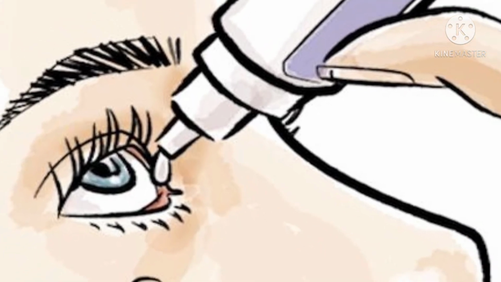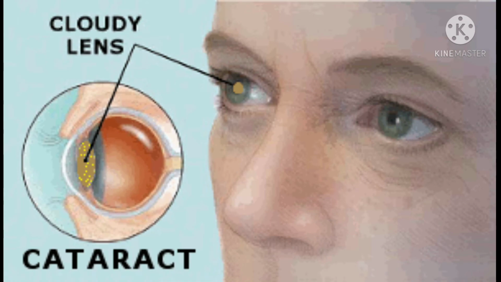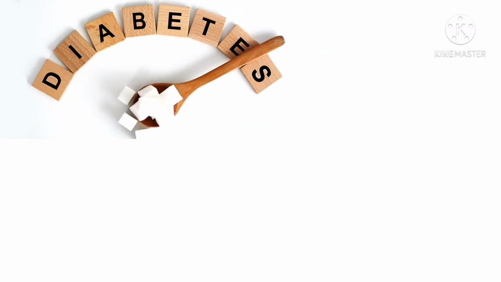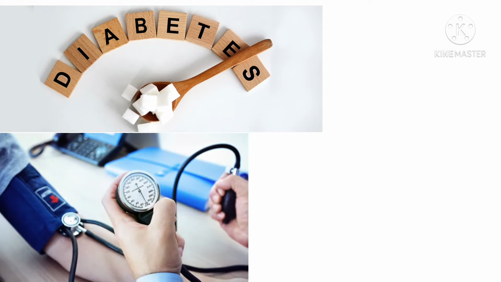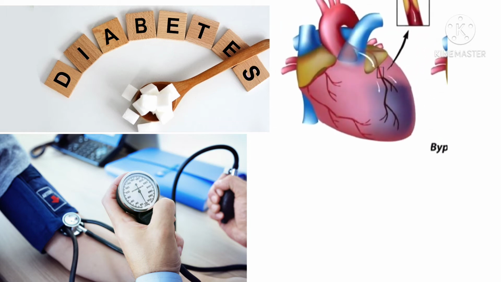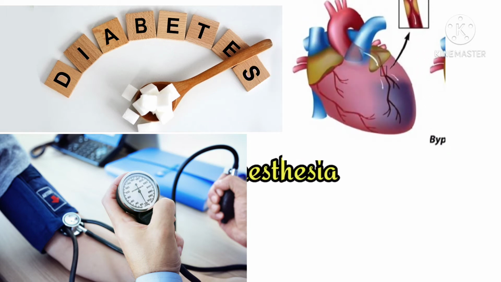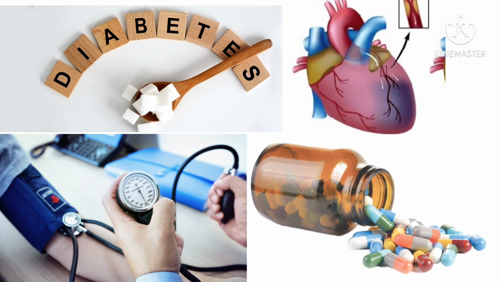Now we'll go with the preparation for surgery. Basically, cataract surgery is a very simple procedure, but people who have diabetes should have their sugar levels under control, and people who have hypertension should have their blood pressure under control. People with an underlying heart problem should get their ECG and 2D echo test done before the procedure. And people on blood thinners, especially aspirin, warfarin, etc., please take the doctor's suggestion before undergoing the procedure.